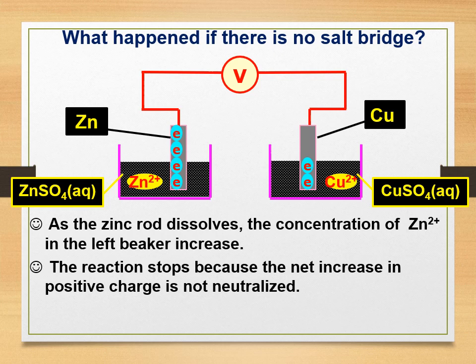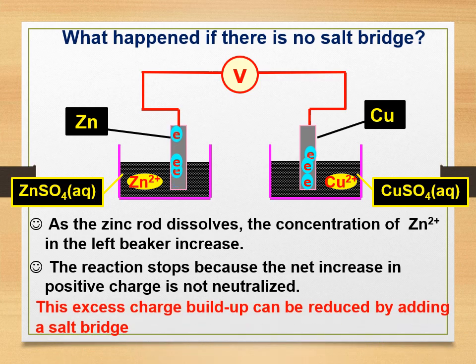So we construct the same cell with zinc and copper in each beaker, and then the electron will move, but the second electron is stuck because the neutrality in the beaker is not balanced. As the zinc rod dissolves, the concentration of Zn2+ in the left beaker increases. The reaction stops because the net increase in positive charge is not neutralized.